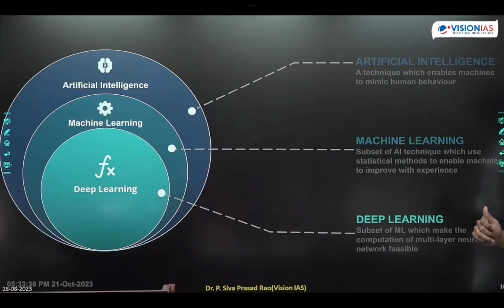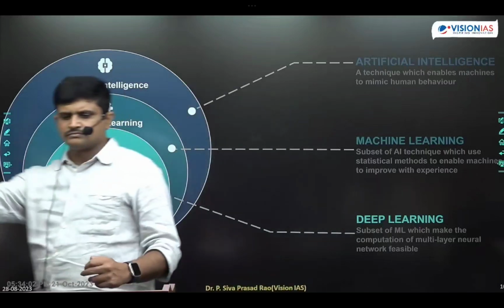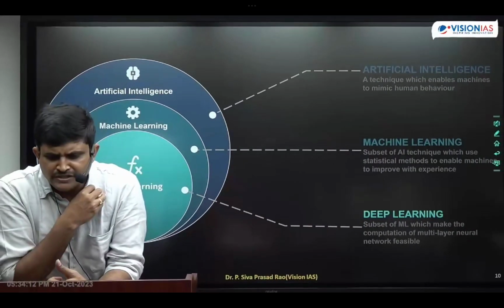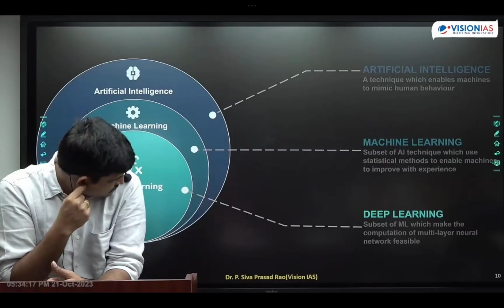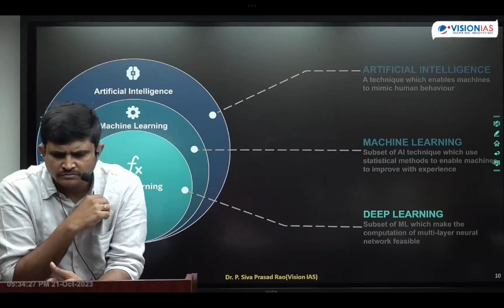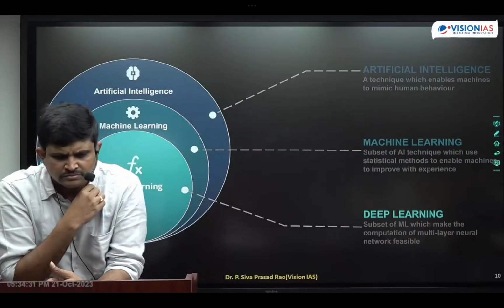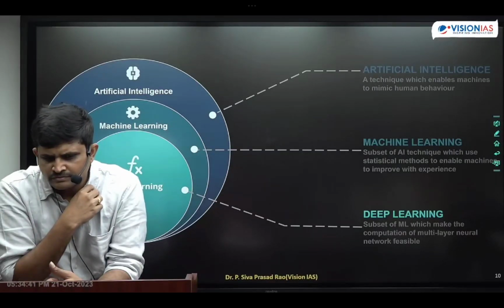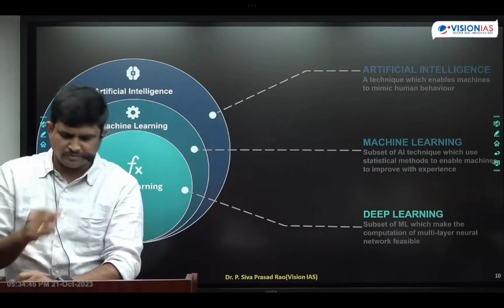Those who completed, take the heading deep learning. Deep learning is a subset of machine learning. It consists of artificial neural network. Artificial neural network is responsible for computations and processings. Okay?